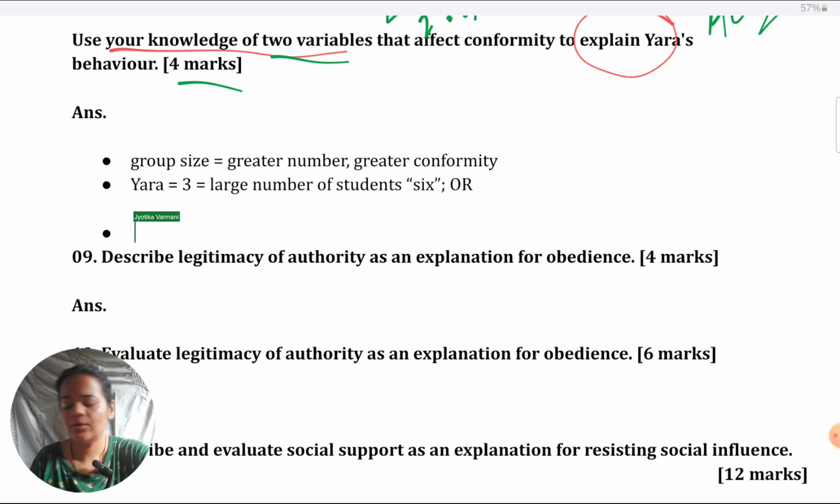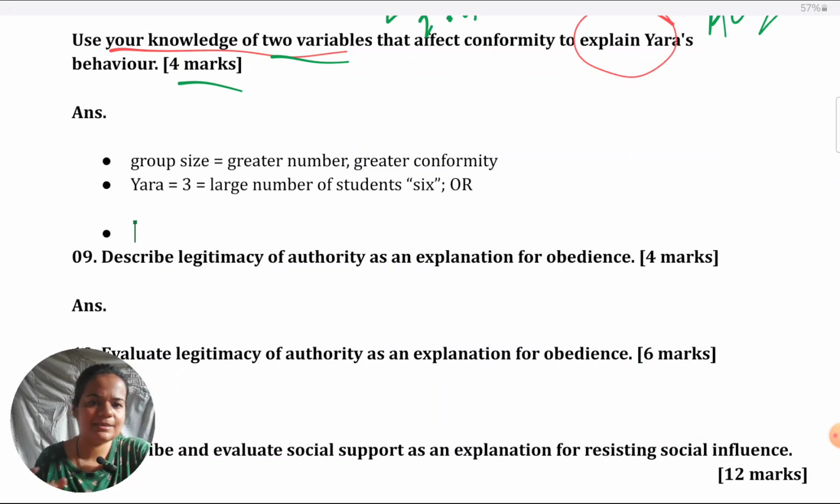Then, also for group size, again, I feel it's too extensive, but if you want, you can include Asch's finding. So in your outline, first you can say Asch found that when 3 confederates are there, that's the most pressurizing on the participants; increasing the number of majority confederates further does not influence participants' responses. And 3 is exactly the number of students in Yara's case, so this must be the most pressurizing situation. But like I said, I feel it's too elaborate for just 2 marks. But in case you want to give it, and you can give it succinctly, you can include that.